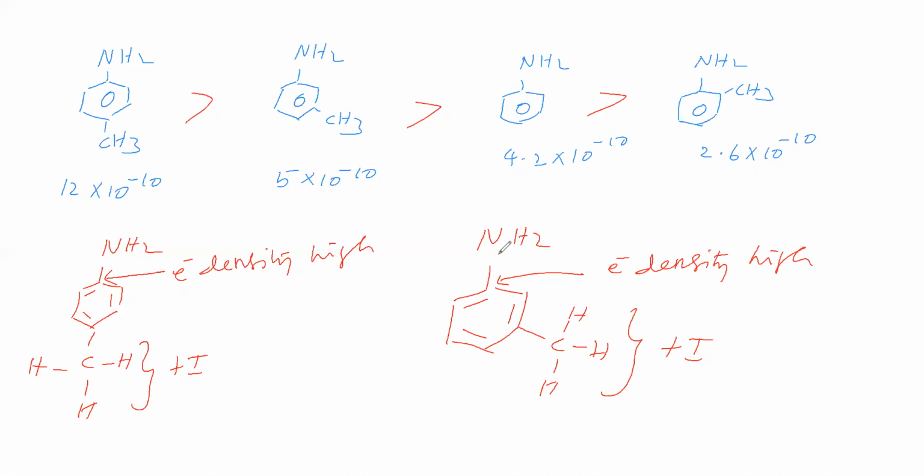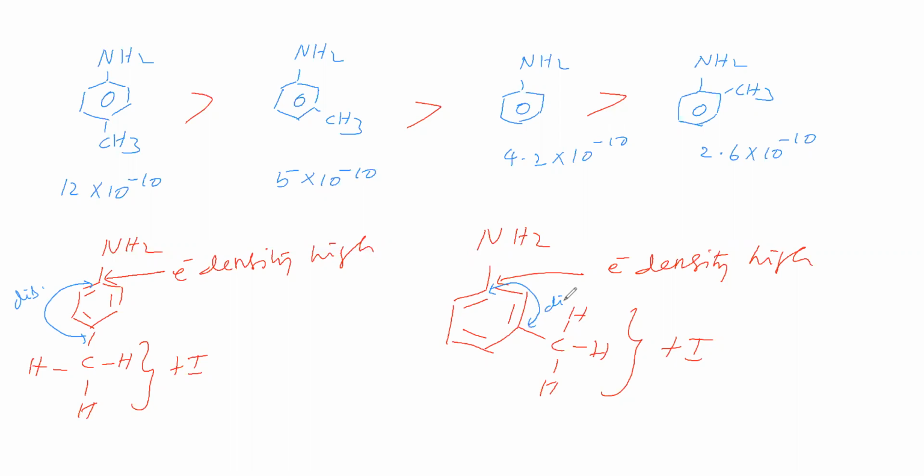Sir. And plus I effect means sigma bonding electron cloud migration. Therefore, plus I effect strength depends on distance. If distance is low, plus I effect strength is high. Now, here we will see the distance. Here distance is this much, here distance is this much.